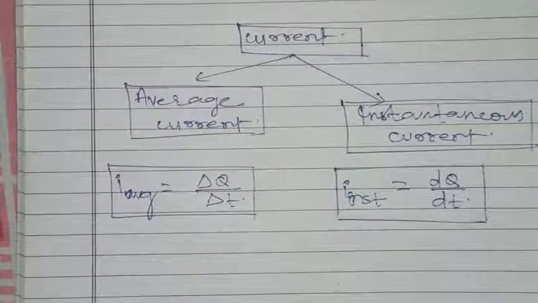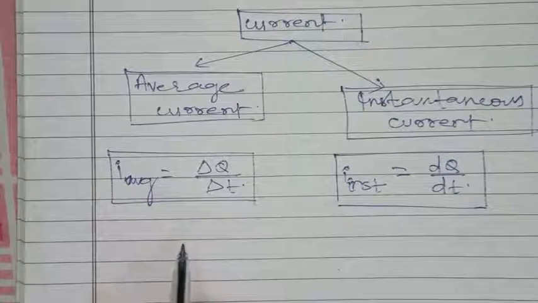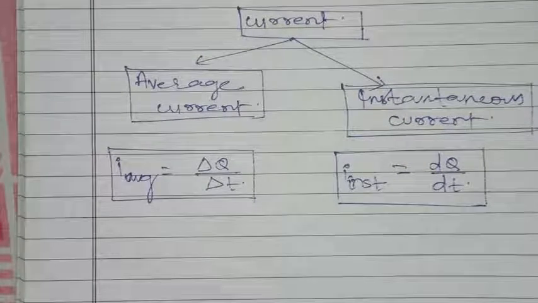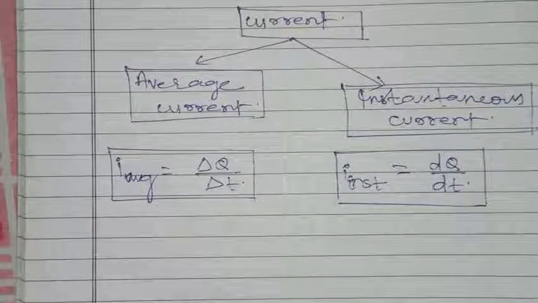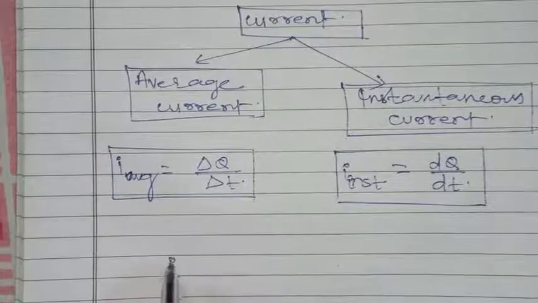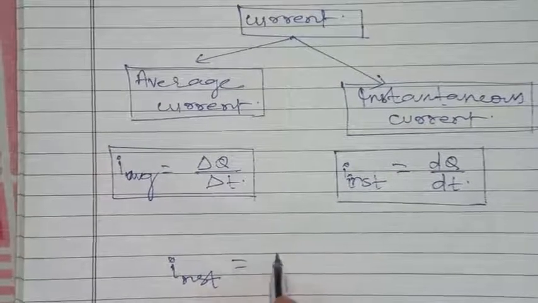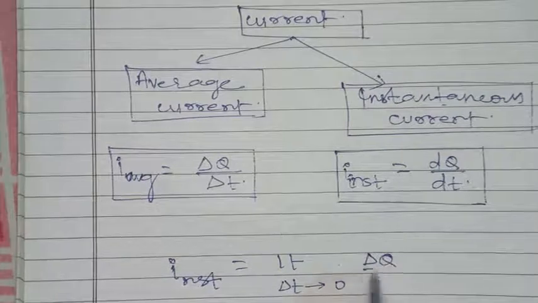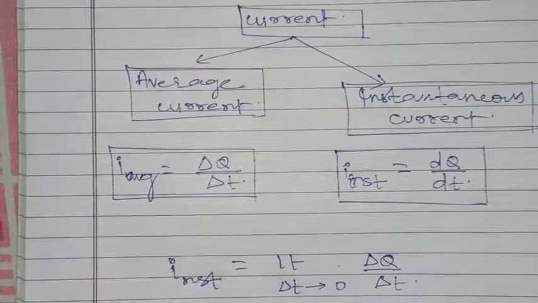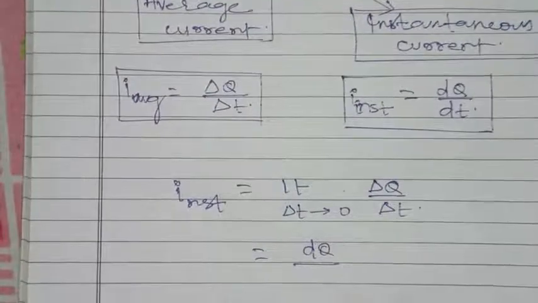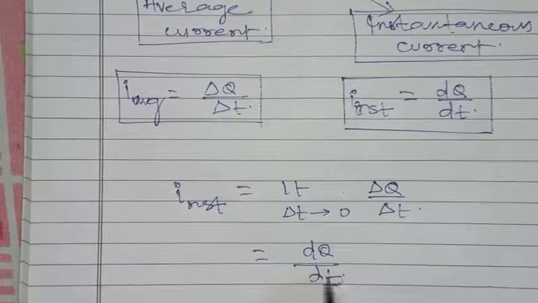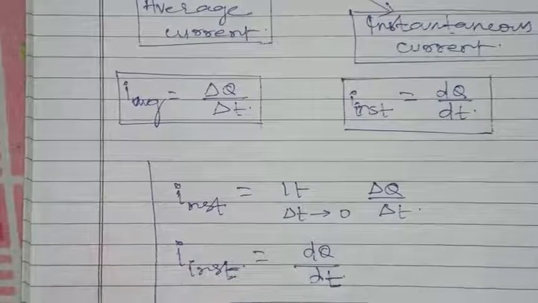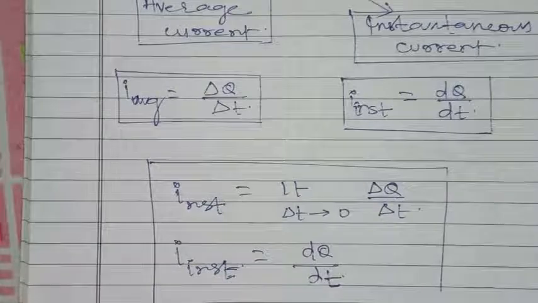फ्रॉम बेसिक हम लोग जानते हैं कि कैसे I average कन्वर्टेड इनटू I instantaneous, मीन्स एवरेज वैल्यू कैसे कन्वर्ट होता है इंस्टेंटेनियस वैल्यू में। I instantaneous is equal to limit delta t tends to 0 of delta q upon delta t, becomes dq over dt. This is the instantaneous current.